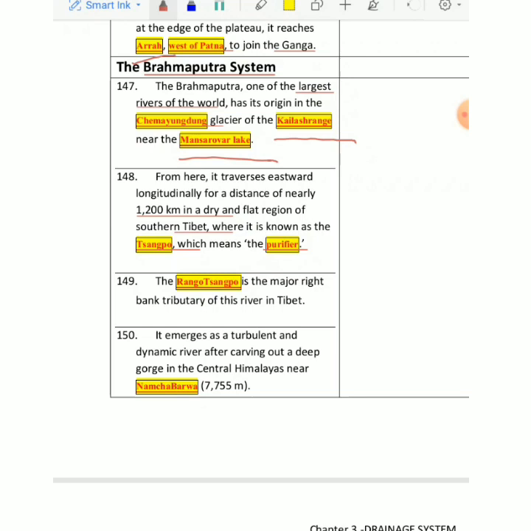Then Rango Sangpo is also a very important tributary of Brahmaputra, which is again part of Tibet. This river is very turbulent and very dynamic. इसको इसलिए turbulent and dynamic बोला है क्योंकि it moves with so much force, so much vigor, so aggressive is this river, and it changes paths very much. Therefore, I used the word braided islands. Braided word I used for that, right? And braided word इस्तेमाल किया था, if you remember that, right?